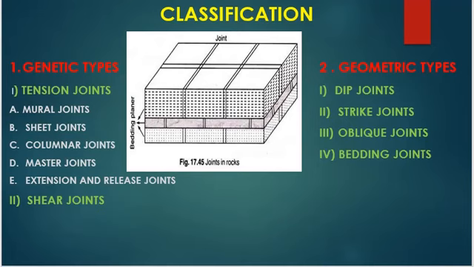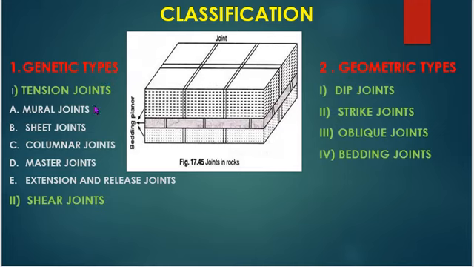So, what are the types of joints? Joints are classified according to their mode of origin and forces responsible, called genetic types, and the trend or strike of joint rays relative to the attitude, that is dip and strike of rock beds, called geometric types. So joints are classified into two types, that is genetic types and geometric types.